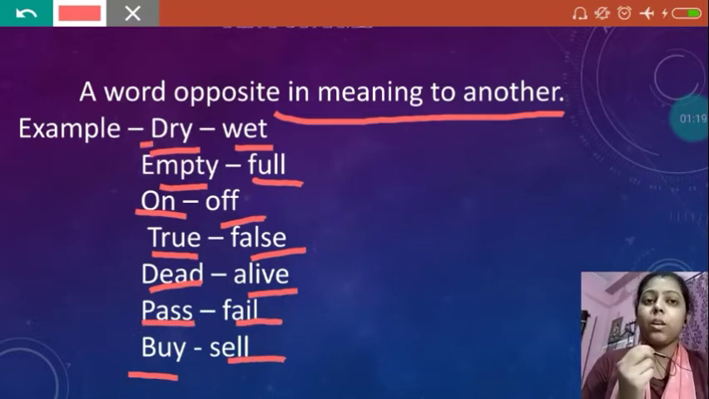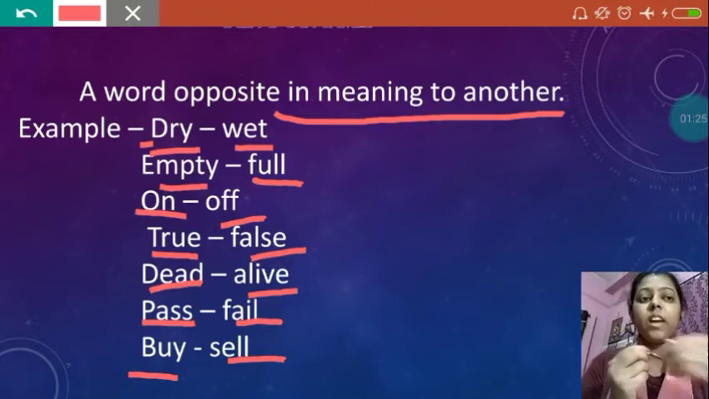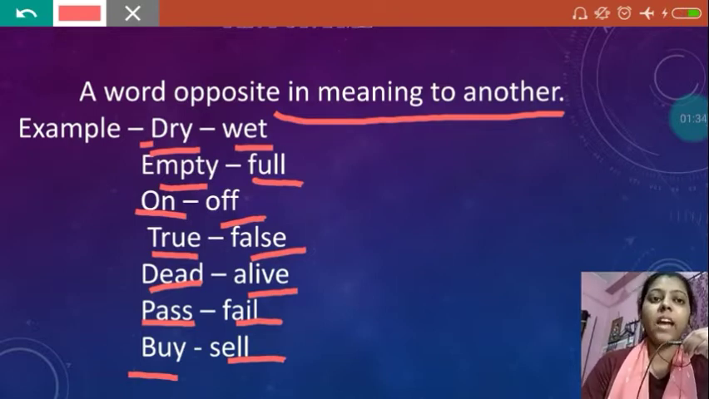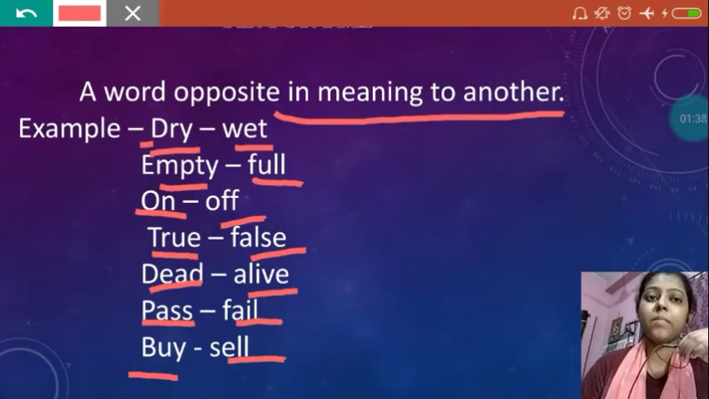Dry, like clothes which are not wet, which are dry. We use the opposite word wet for it. The opposite word for dry is wet and the opposite word for empty is full. When a glass is empty, we say the glass is empty, and the opposite word for empty is full. So these are antonyms.